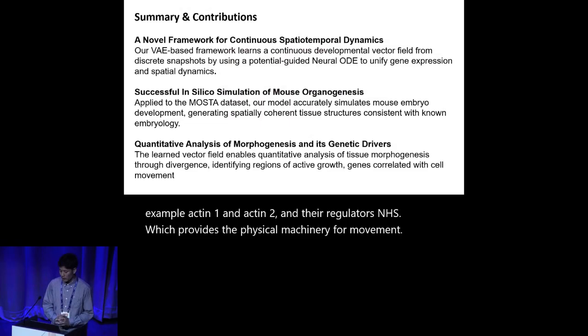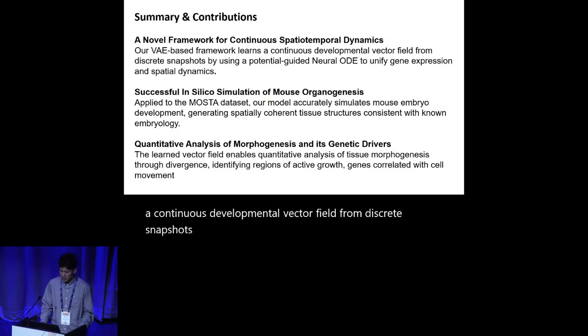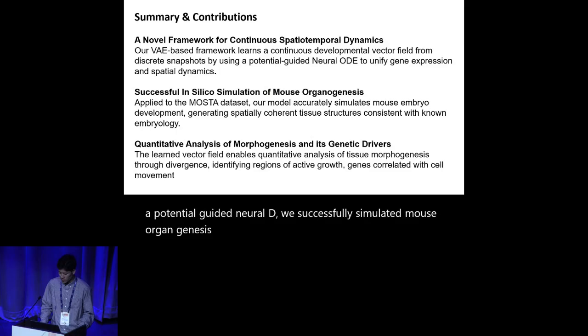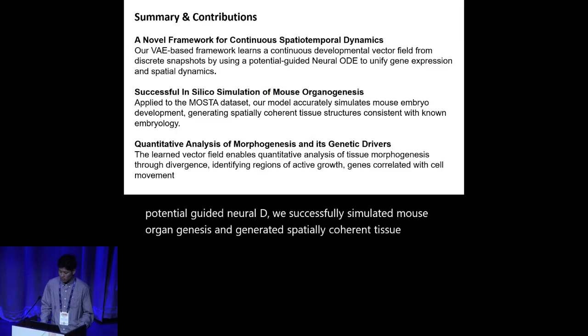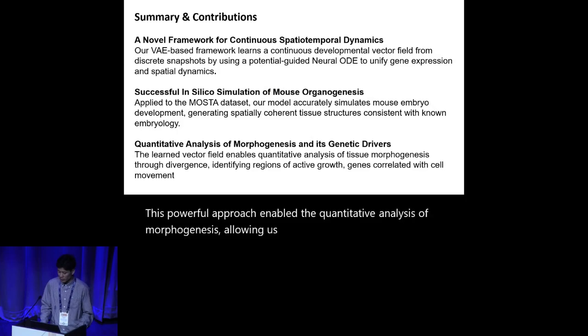In summary, our key contribution is a novel framework that learns a continuous developmental vector field from discrete snapshots. By unifying gene expression and spatial data with a potential-guided neural ODE, we successfully simulated mouse organogenesis and generated spatially coherent tissue structures. This powerful approach enabled the quantitative analysis of morphogenesis, allowing us to identify regions of accelerated growth and their underlying genetic drivers. Thank you for listening.